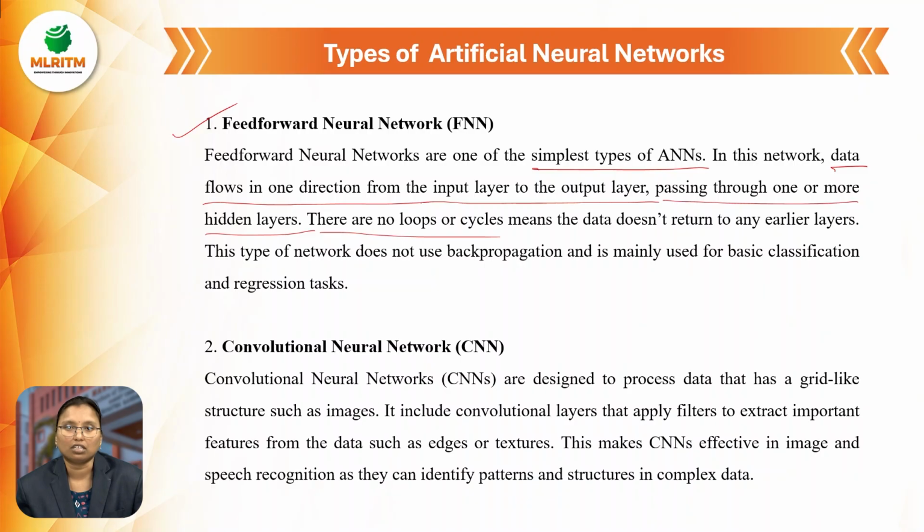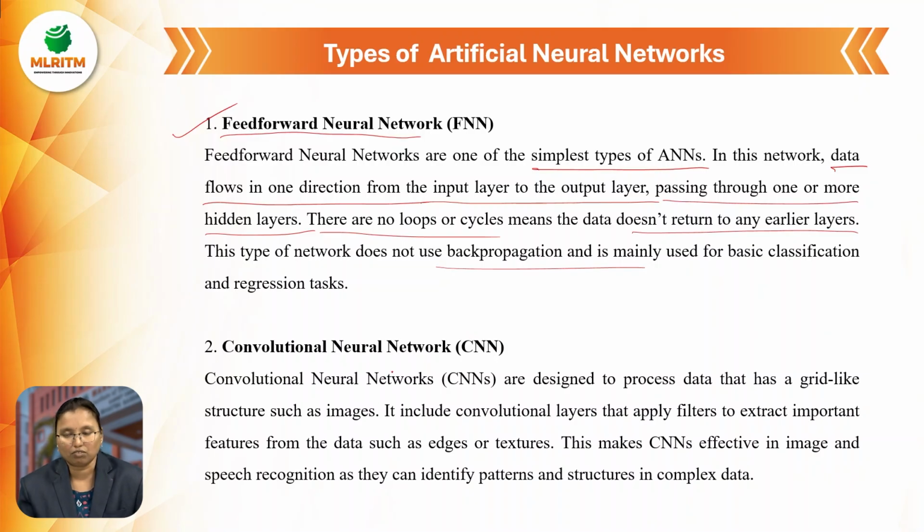If any loop is there, then automatically we will get errors. So it doesn't return to any earlier layers. This type of network doesn't use the back propagation algorithm, because from the name itself it is a feed forward neural network. We won't go to the backside, in the sense of the back propagation algorithm, we are not using it in feed forward neural networks.